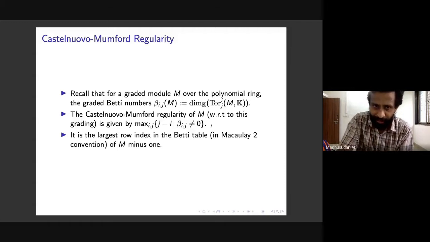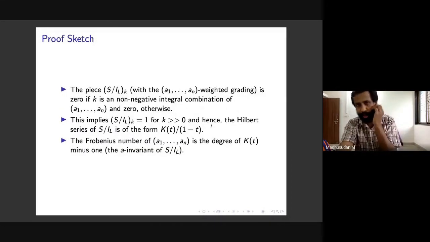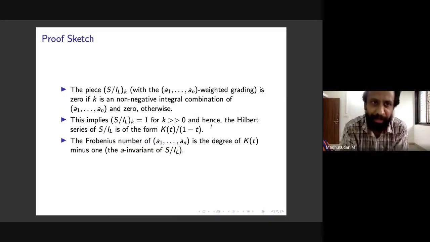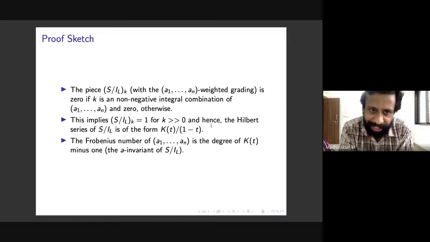Okay, and I'll give a reference for this in a moment. But before that, I thought maybe for this audience, just to give you a glimpse of the kind of commutative algebra that comes in, let me sketch a proof of the statement. So here is the sketch.